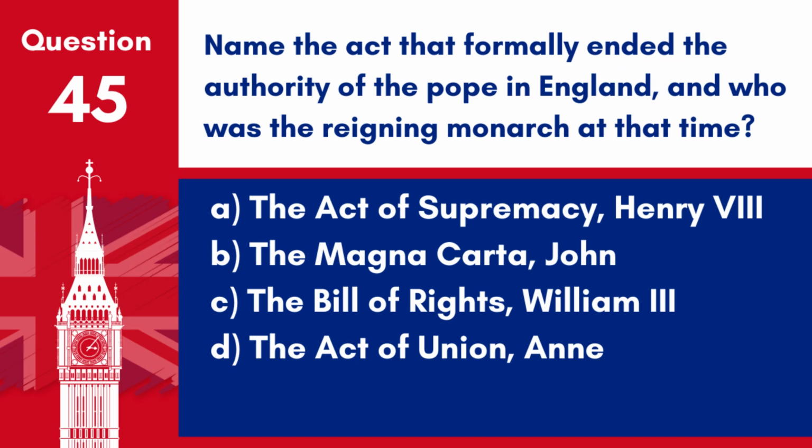Question 45. Name the act that formally ended the authority of the Pope in England, and who was the reigning monarch at that time? A. The Act of Supremacy, Henry VIII. B. The Magna Carta, John. C. The Bill of Rights, William III. D. The Act of Union, Anne. Answer. A. The Act of Supremacy, Henry VIII. The Act of Supremacy, passed during the reign of Henry VIII, formally ended the authority of the Pope in England.